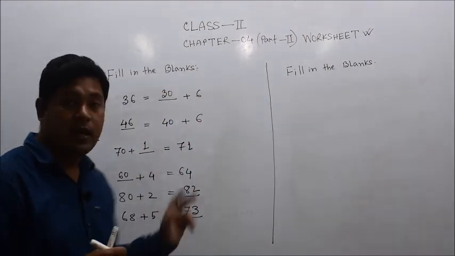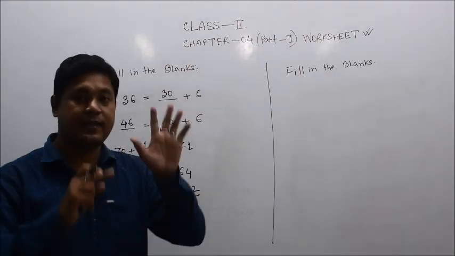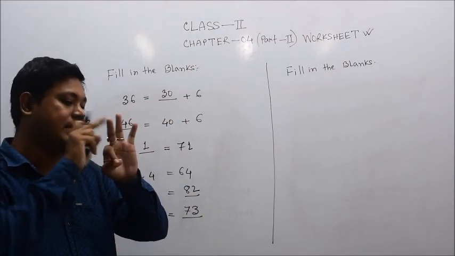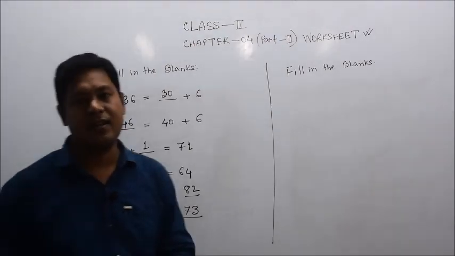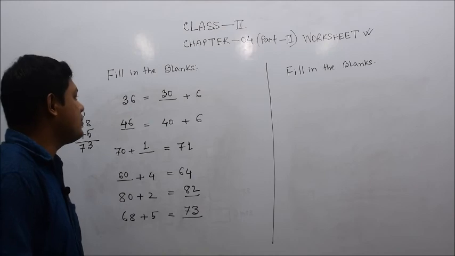68. How many here need to be added? 5. 68, 69, 70, 71, 72, 73. Here the result is 73. So this way we can do these numbers.